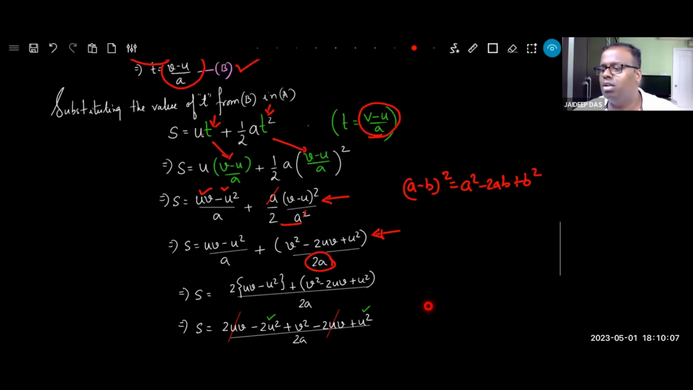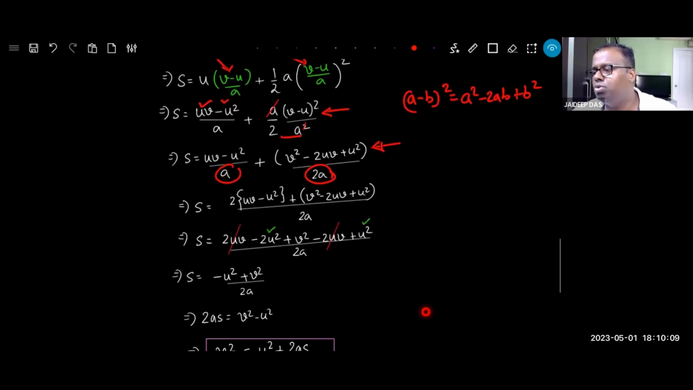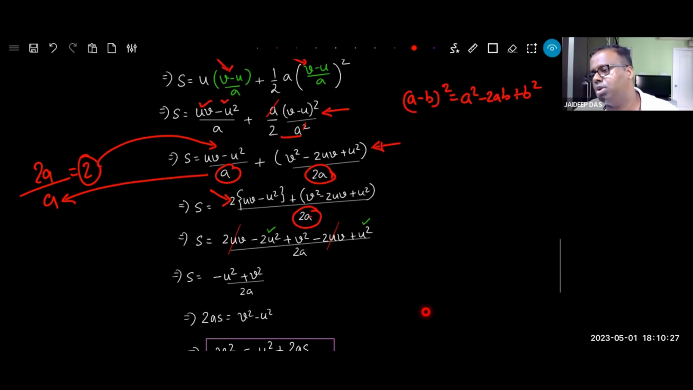Then I compare the two denominators and find that the LCM is 2a and the multiplying factor will be 2. How do we get the multiplying factor 2? 2a divided by a. Where did the a come from? It came from here. Then I get the value of 2 and multiply this numerator with this 2. That's what I'm doing here: 2 into (uv minus u square). Then I just open up the bracket.